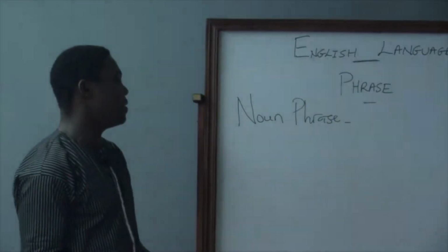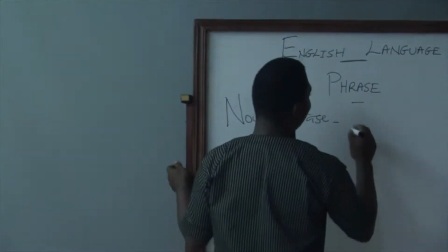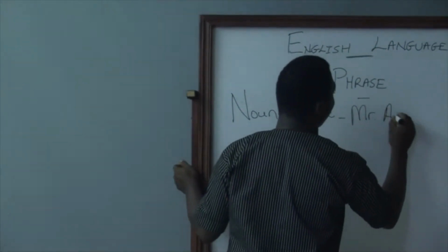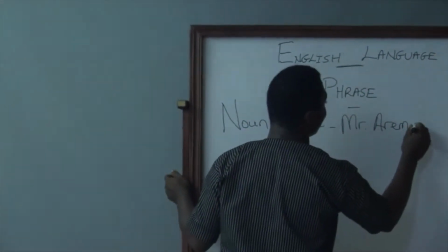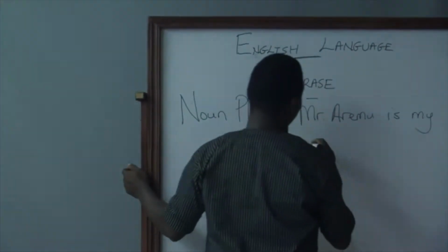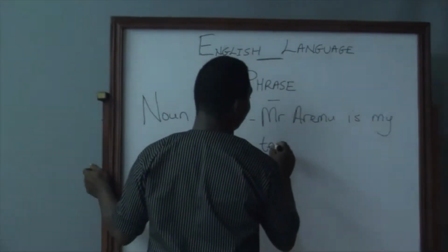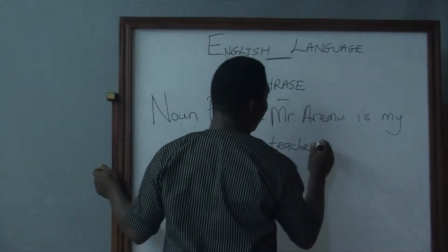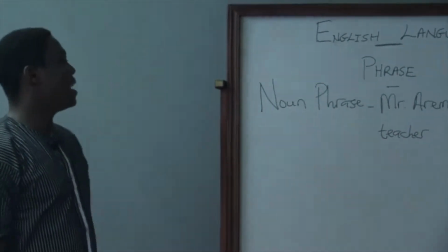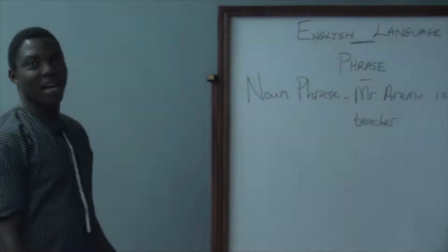Let us consider this sentence. Mr. Aremu is my teacher. Looking at this sentence, there are 2 noun phrases there.